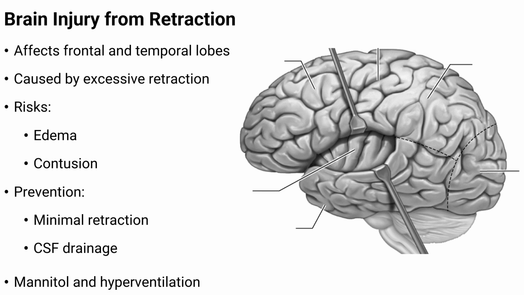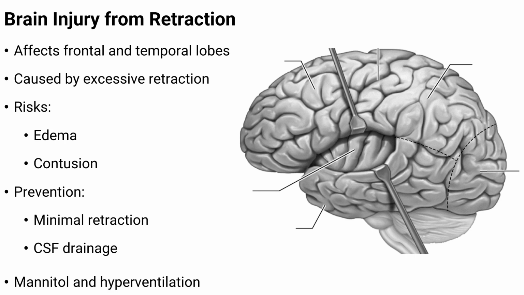Brain injury from retraction refers to damage that occurs when brain tissue is held aside during surgery to create space for access. In posterior communicating artery aneurysm clipping, this usually involves the frontal and temporal lobes, which are gently moved away to allow visualization of deep structures. This is necessary, but it carries risk, real risk.